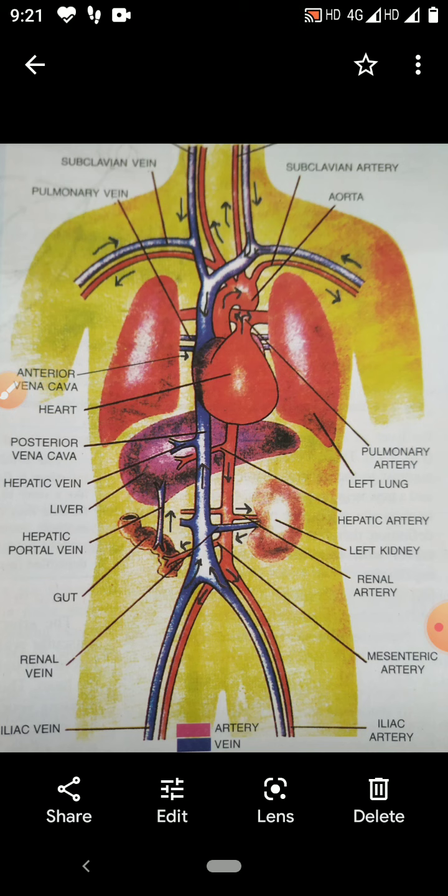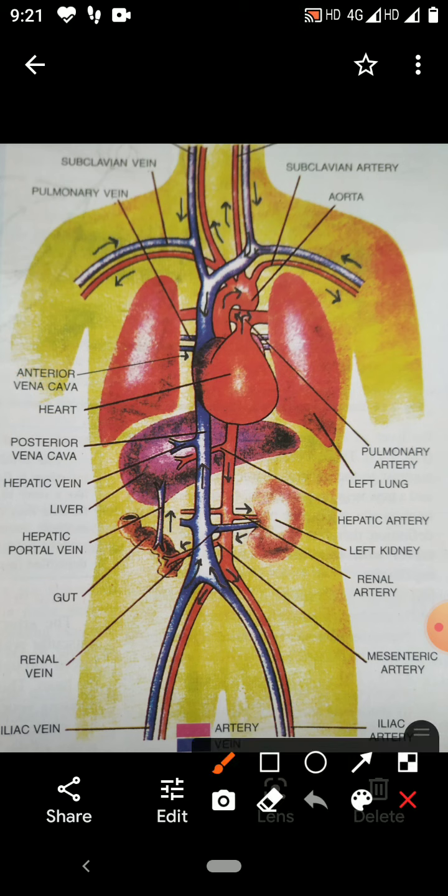So these three types of blood vessels are present in the body of human beings, and they are circulating the blood. Here, major arteries and veins are named on the basis of the organ to which they supply the blood. As you see, the artery which supplies blood to the liver is called hepatic artery.